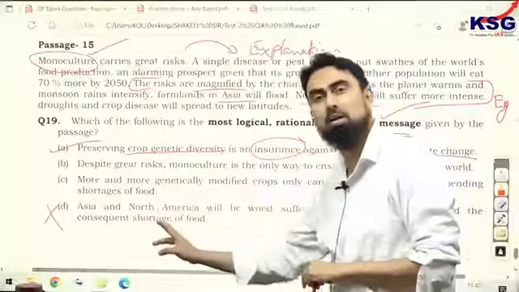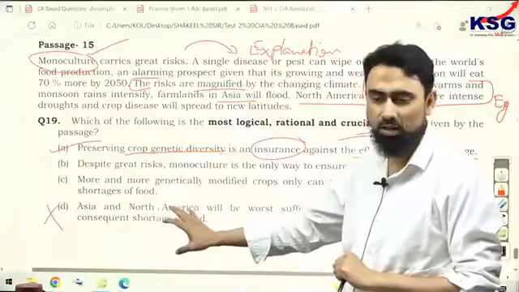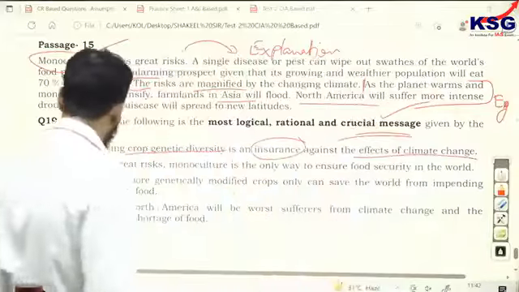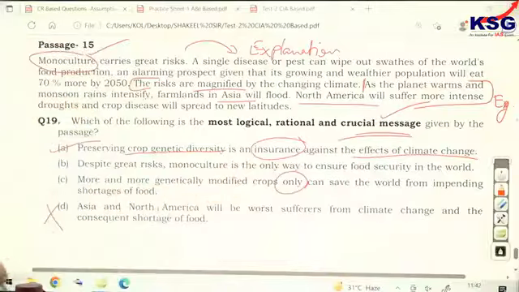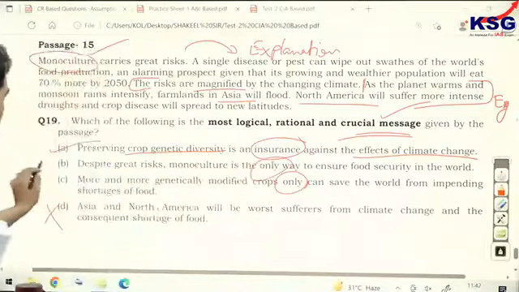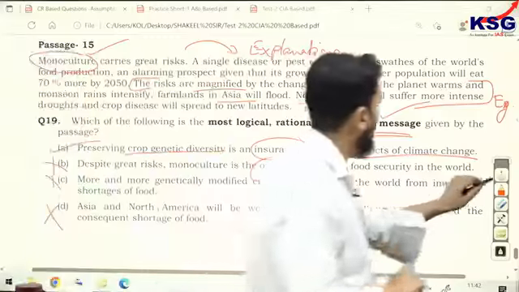All those who were stuck on D were in fact deceived and hoodwinked by the examiner with a simple tool. Now, option C has not been given in the passage at all, so how can we say that it can make a... B says, despite great risk, monoculture is the only way to ensure. It is going against the passage. B is against the passage, C is not given in the passage, and D is only talking about the example part. So it cannot be correct.